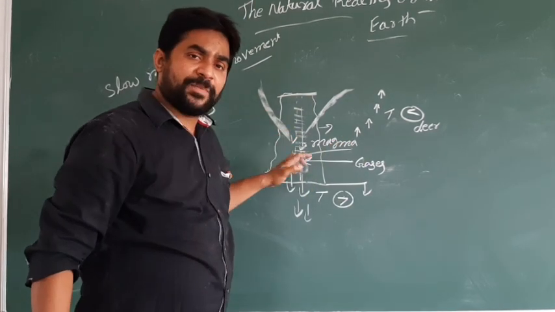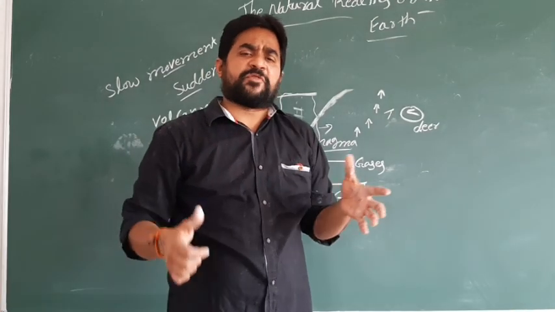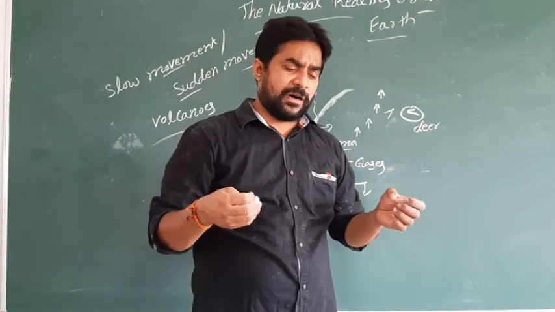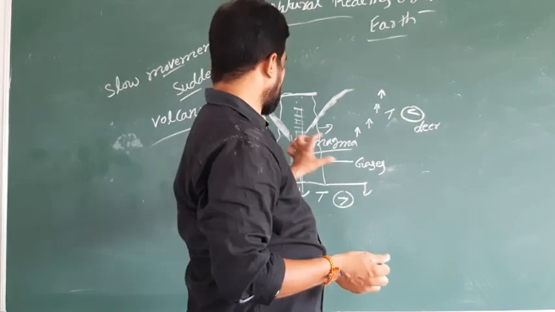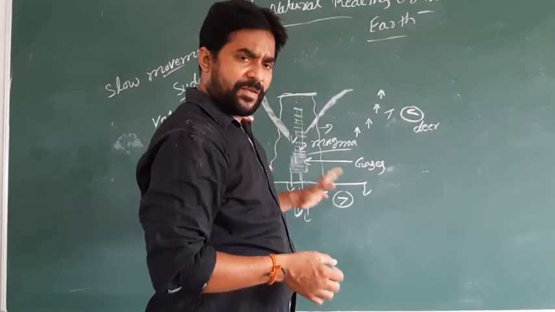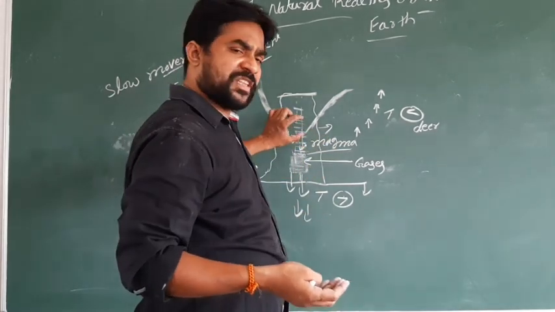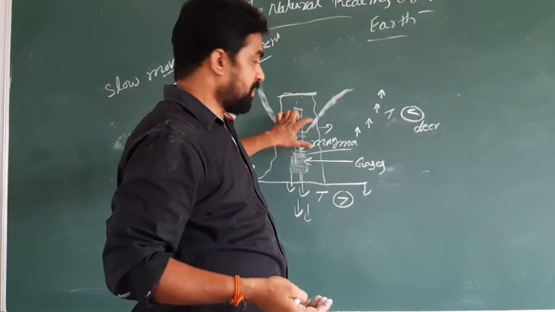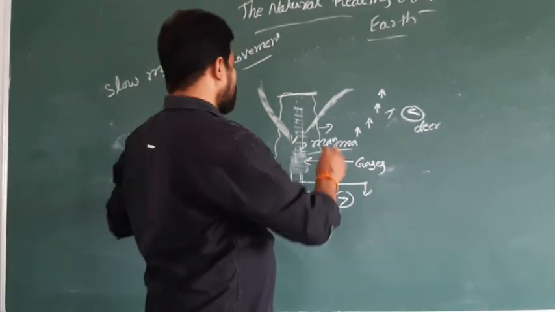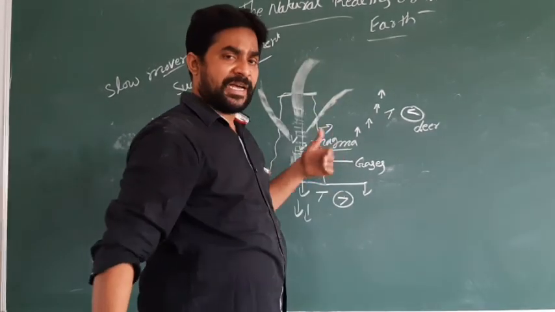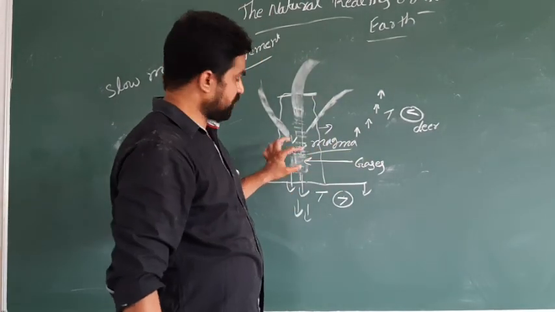So, magma is a very hot material, and it is always trying to escape. Whenever it finds a way, the weak areas in the mountains, from there it will exit.